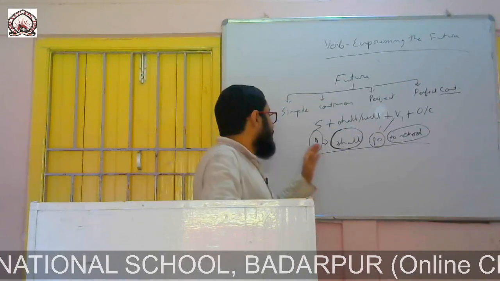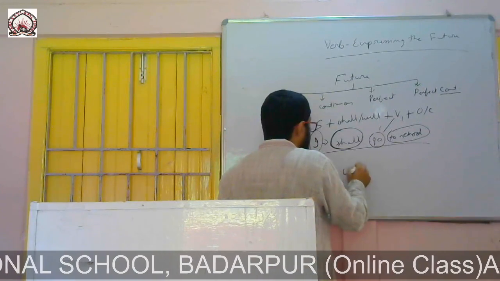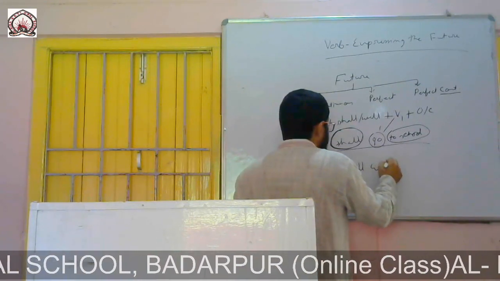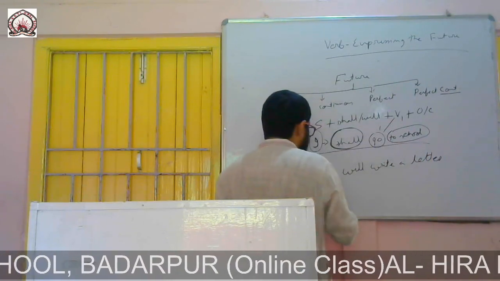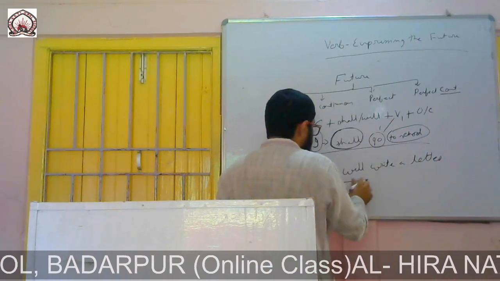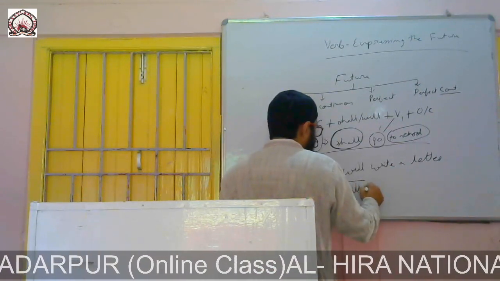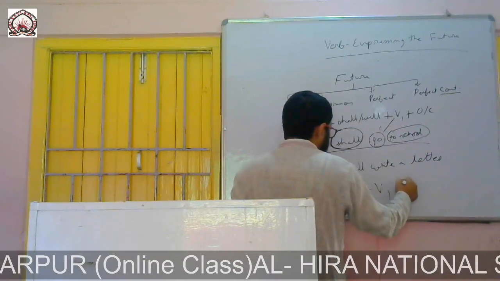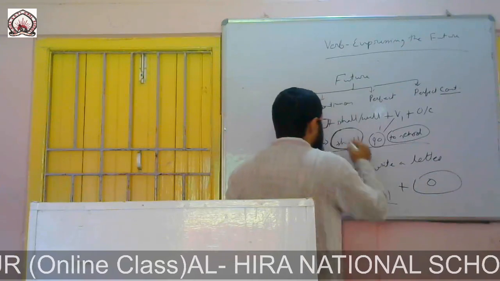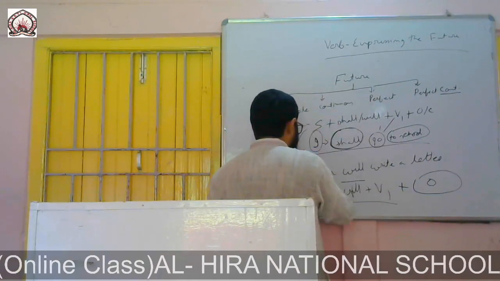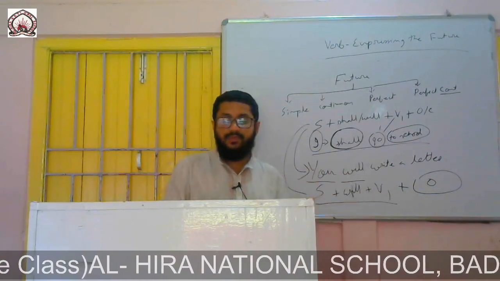So if you use we, you will write a letter. Okay. Subject, shall, will, between these two auxiliary verbs will has been used, then verb 1, then object. Okay, it has followed this rule. Okay, so like this we are to write.